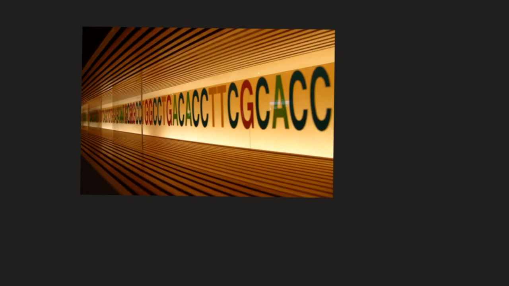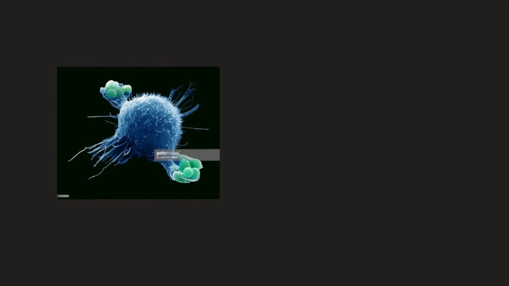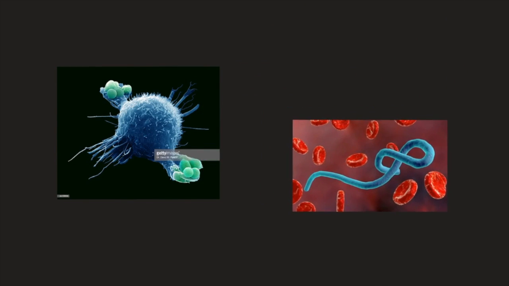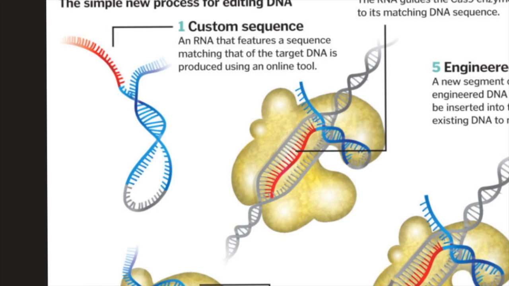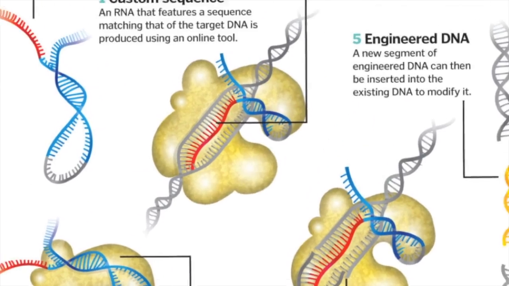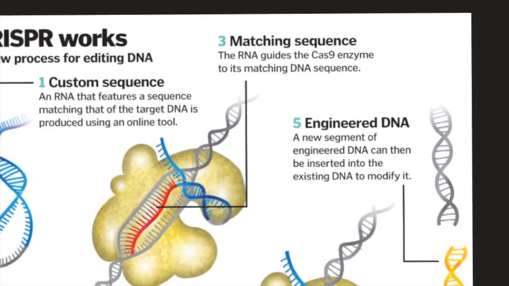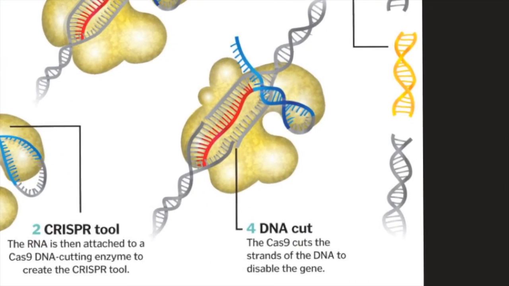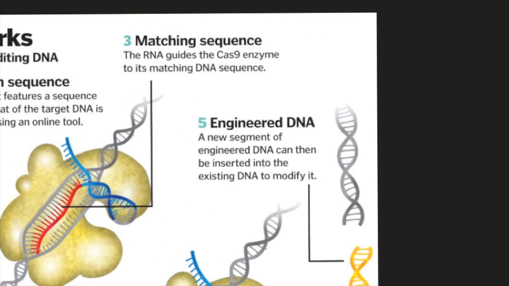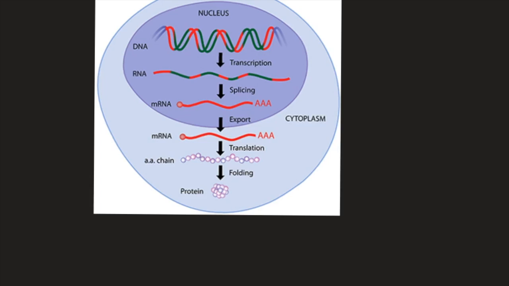We compared whole genomes of individuals immune to Ebola infection to similar individuals who are not immune and found mutated clathrin receptor proteins. These individual cells do not recognize Ebola, thus preventing Ebola from entering the cell. Using CRISPR-Cas9, the mutated sequence can be custom sequenced, attached to a DNA cutting enzyme with the old clathrin gene being deleted and a new gene inserted. The cell would then express the mutated clathrin receptor protein that is resistant to Ebola.